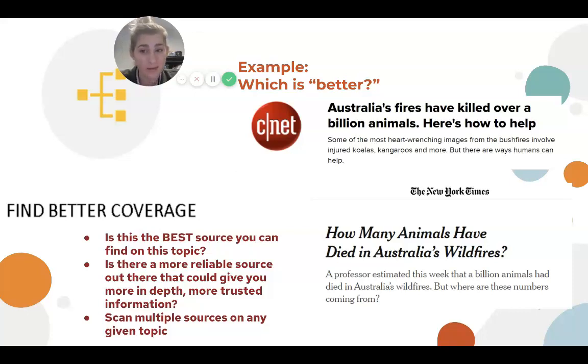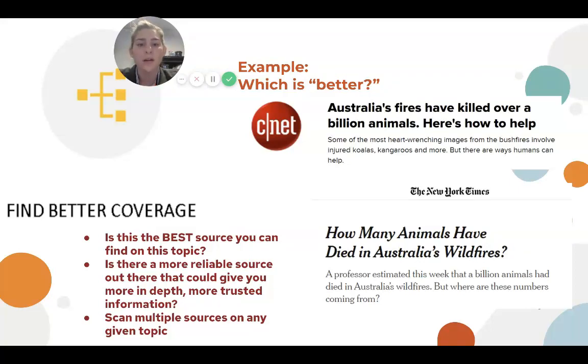find the best option. All right, so you have to think, is there a more reliable source out there that could give you more in-depth, more trusted information? Okay, and you always need to scan multiple sources. Say you find that CNET article first, think to yourself, do I think there's another more reliable option out there? Which plays to this example I have right on the slide.